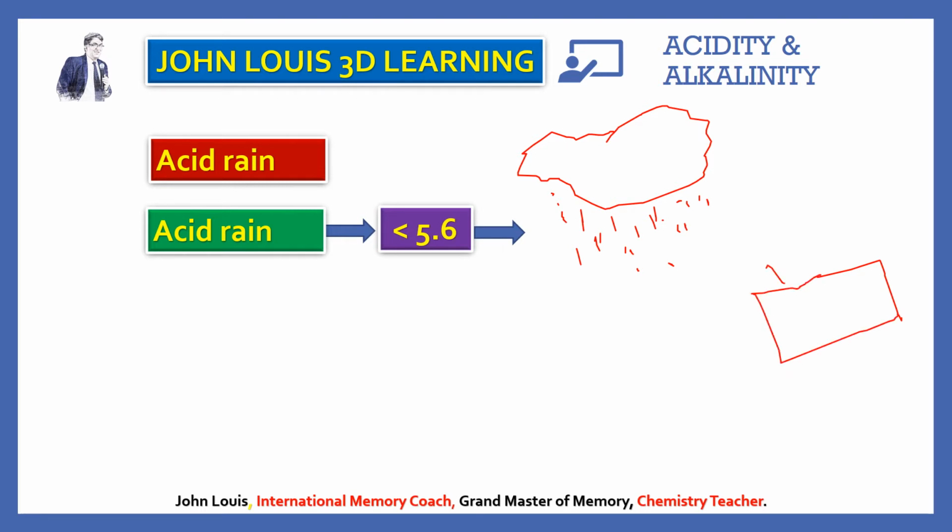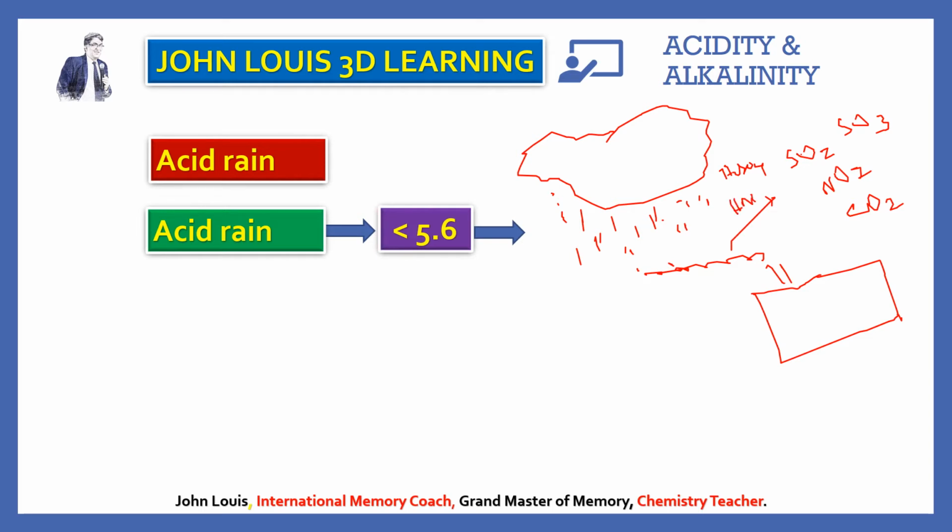Let us consider this is an industry giving out smoke. What do these smokes contain? Oxides of sulfur, that is sulfur dioxide, sulfur trioxide, oxides of nitrogen, and carbon dioxide. They react with water. Oxides of sulfur react with water and form sulfuric acid, H2SO4.